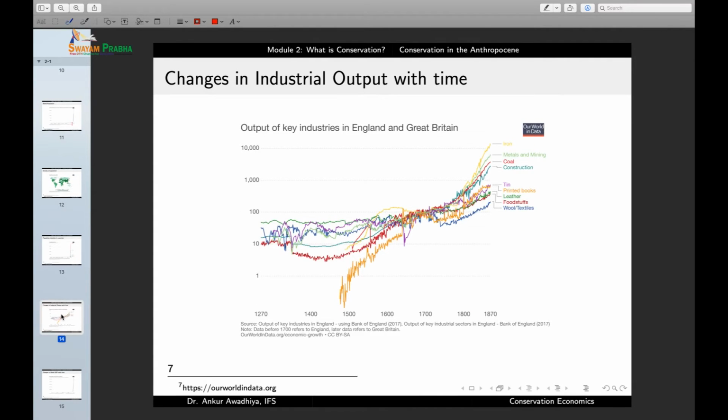Now let us have a look at affluence. Affluence can be measured by how many resources are made available to each and every person to consume. If a society is able to produce more resources, those resources are available for people to consume. So we can have an indication of the amount of affluence through a measurement of the amount of industrial productivity.